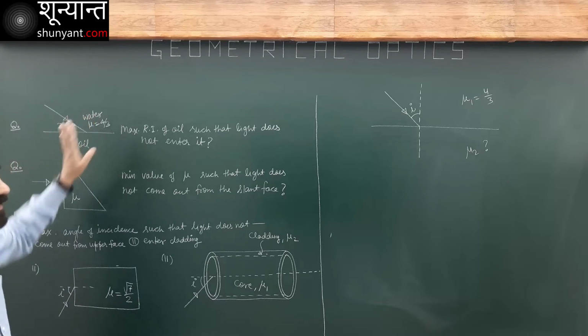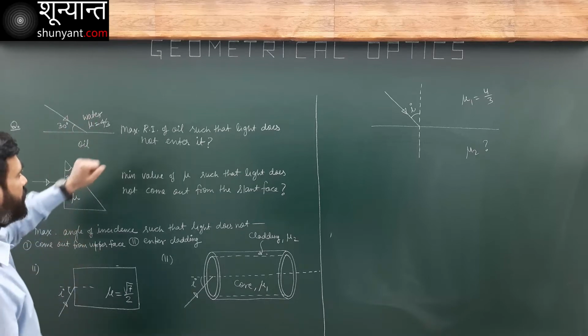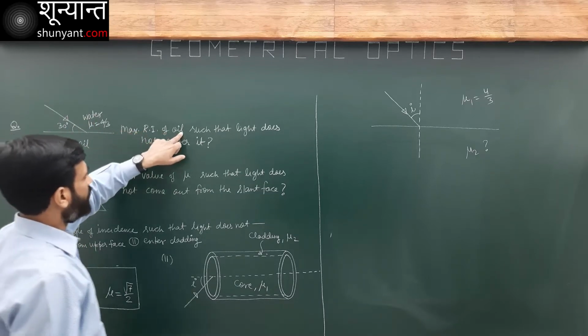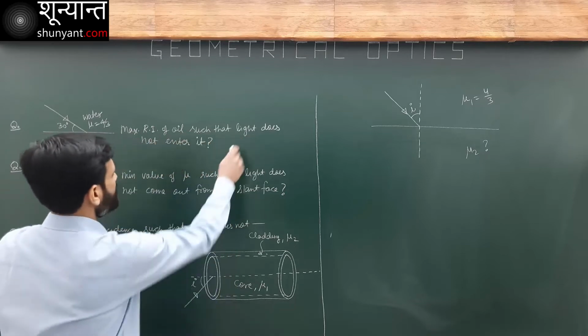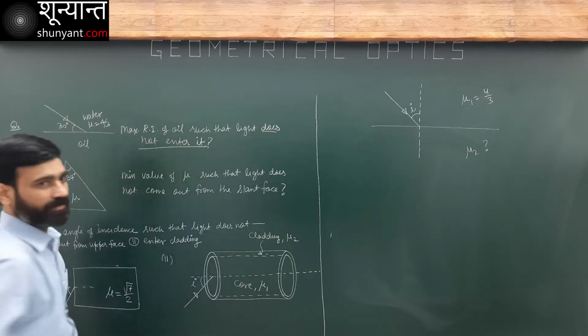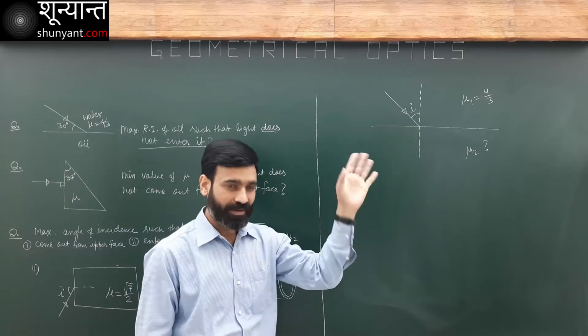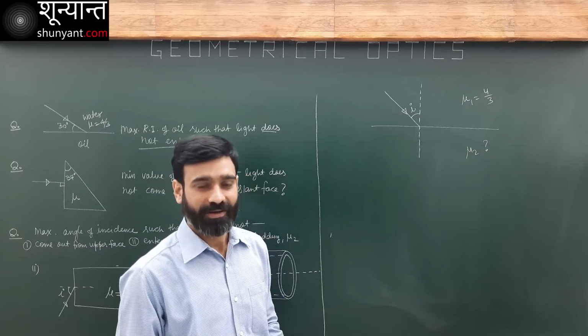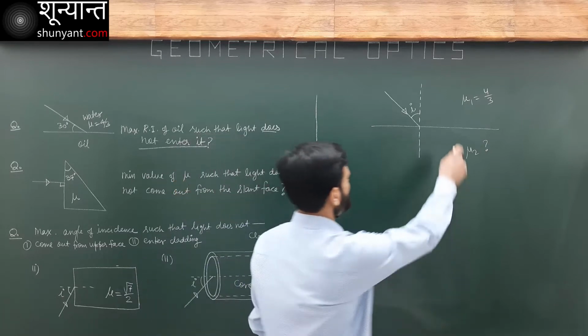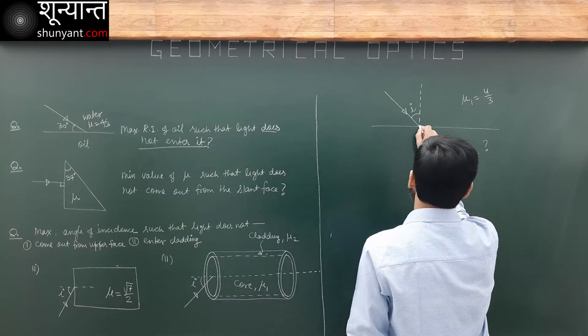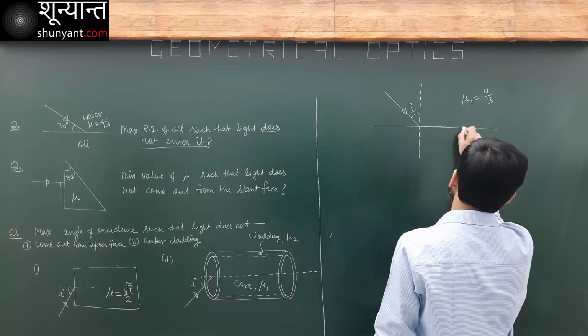In this case, it is 60 degree. Maximum refractive index of oil such that light does not enter it. I do not want my light to enter this. That means I want my light to be reflected. In the critical case, it will move along this interface.